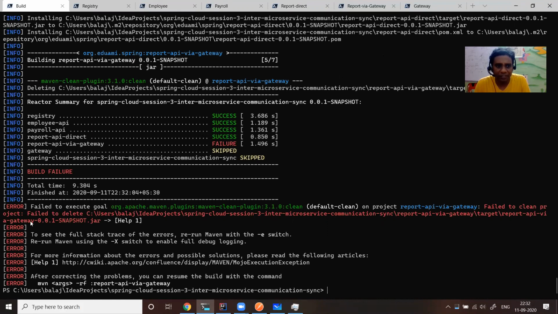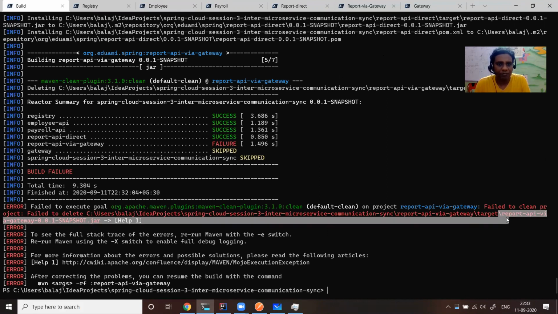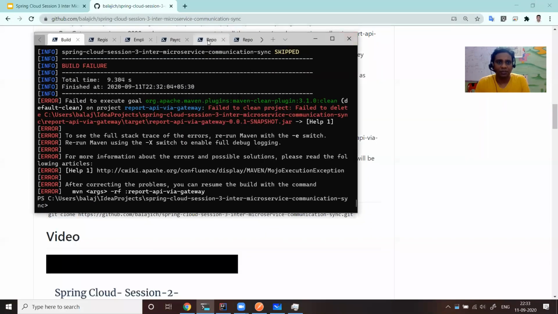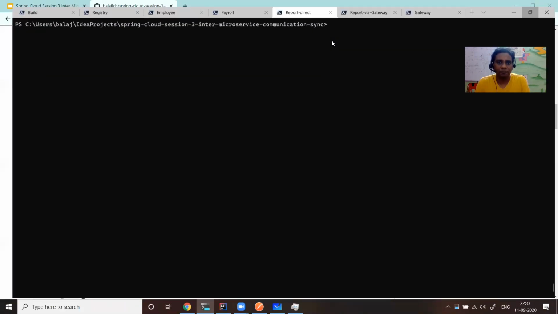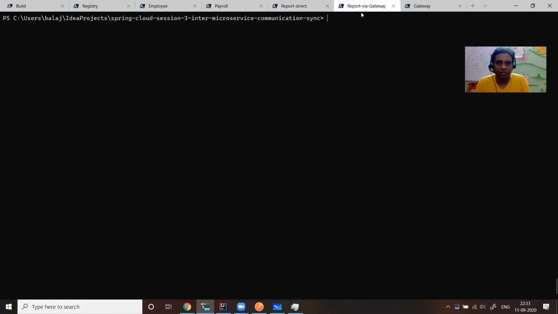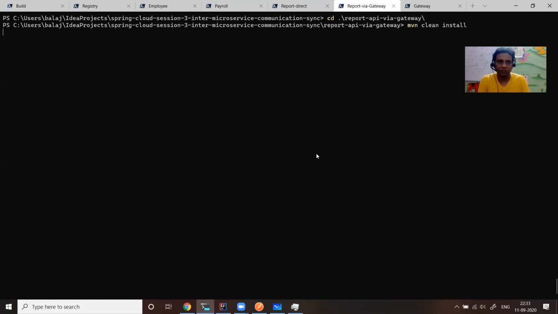Fail to clean the report API gateway. So I killed the process report API via gateway. Okay. Report API via gateway. Install.